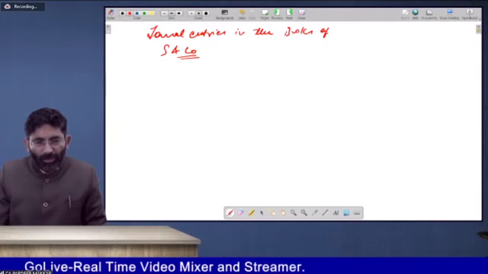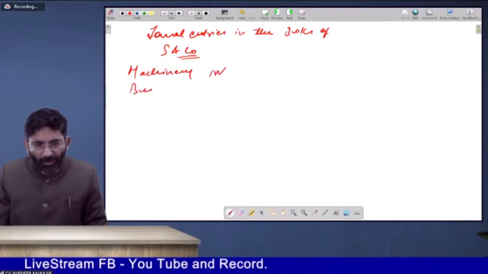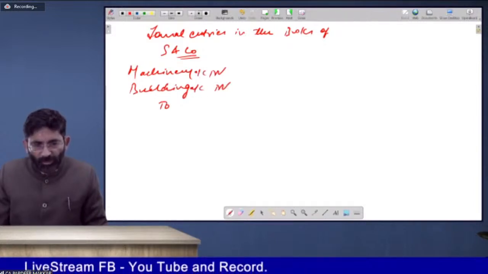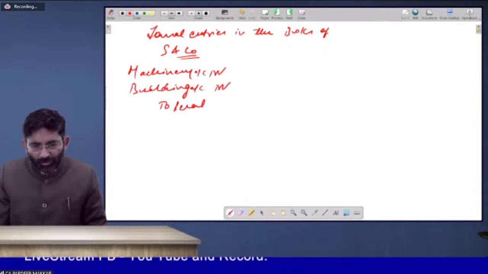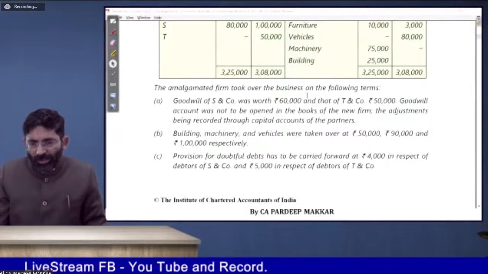This will be machinery account debit, building account debit, to revaluation. Value is already discussed earlier also.